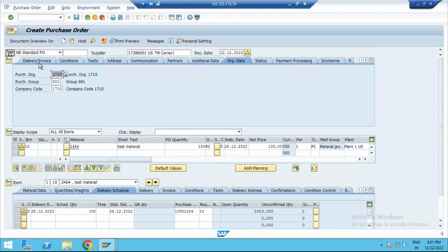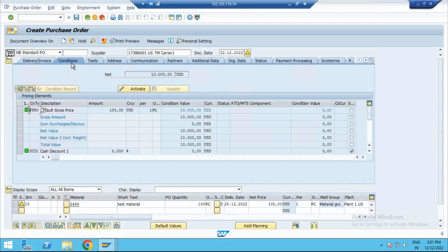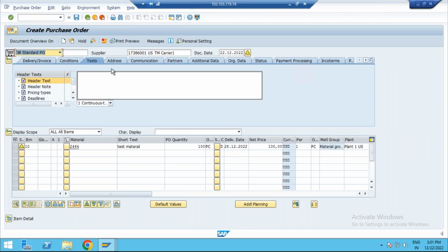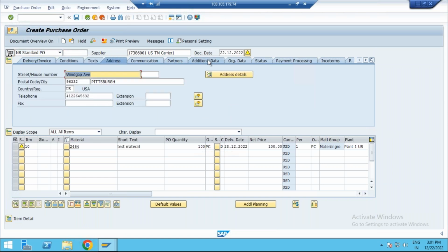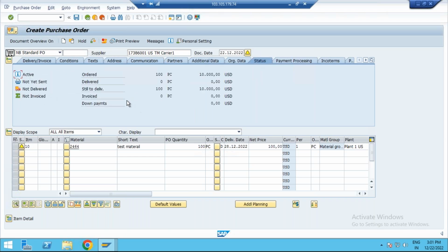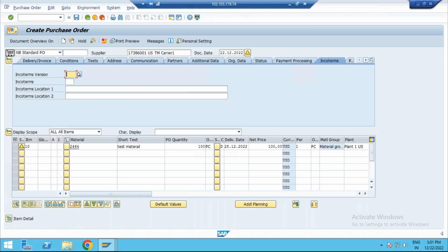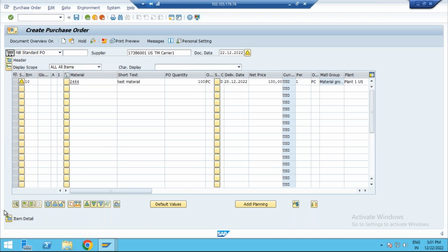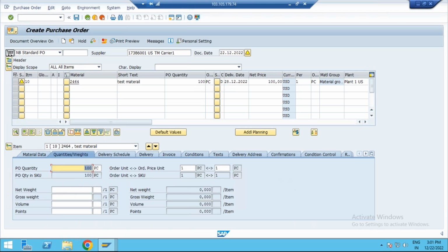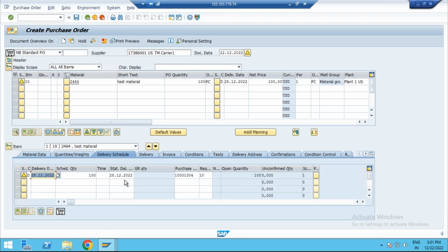Remaining details like delivery, invoice and payment terms will be picked from the vendor master. Condition, we already discussed the pricing procedure. The text tab I showed you previously whenever you enter the text. The address tab shows the vendor address. Coming to org data, the organization data should be synchronized here. The status tab you can also see here. These all remain the same: info terms, chamber of commerce. If you come to item details, you can observe the material data tab. If you go to the quantity tab, the delivery schedules all remain the same here.